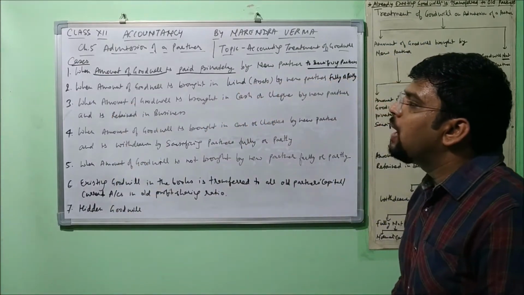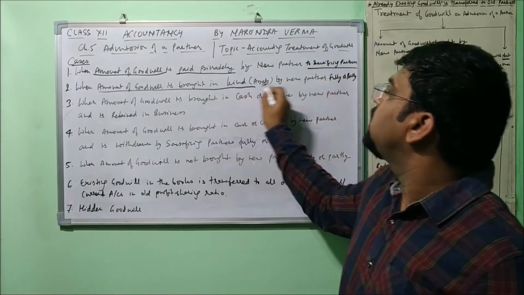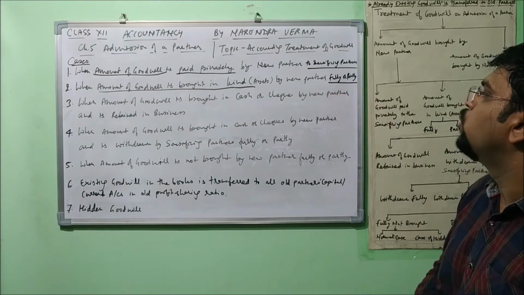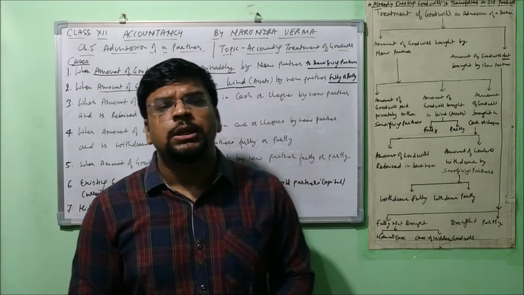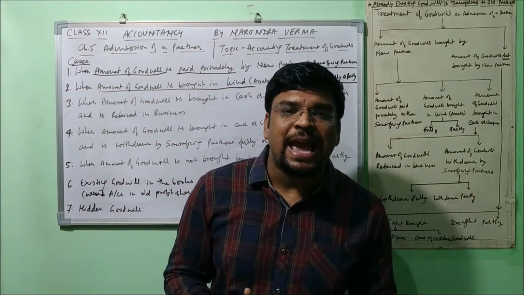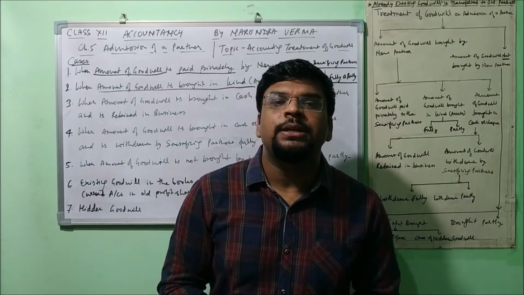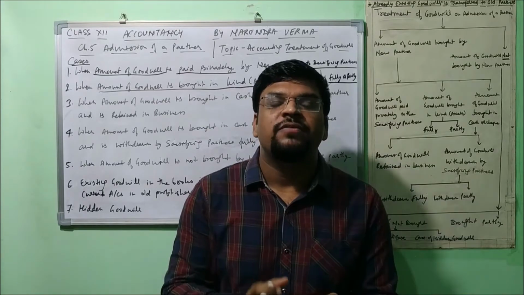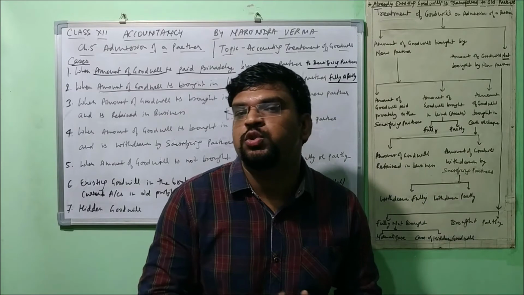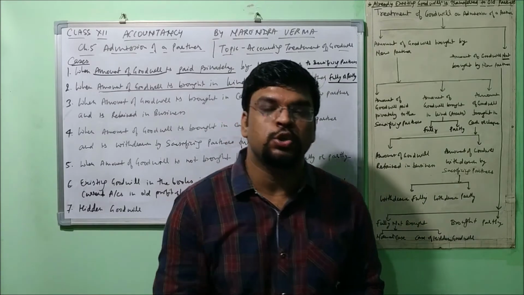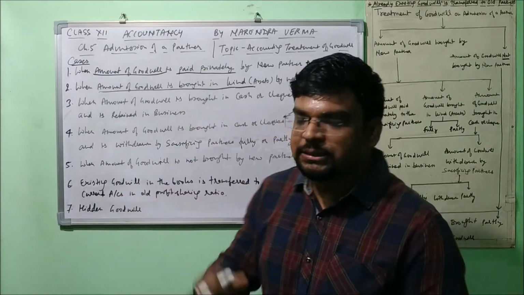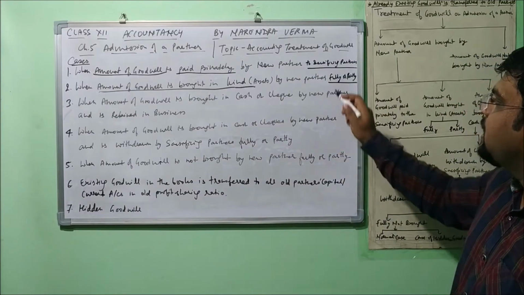Another case, when amount of goodwill is brought in kind, or we call it asset, by new partner, and there can be two possibilities here, fully or partly. Sometimes what happens, the new partner is not able to bring the amount of goodwill in cash. Then he brings a certain asset having the same value. Say for example, he is to bring the amount of goodwill, that is 2 lakh rupees, and he is bringing the asset of rupees 2 lakh. So that is also equivalent for the partners. Understood? So in that case, we will also understand the journal entries.